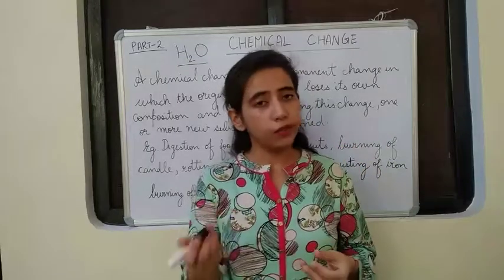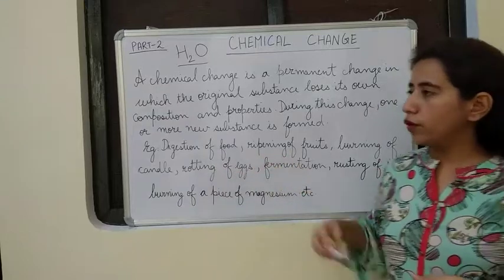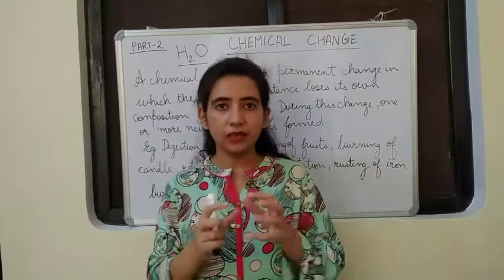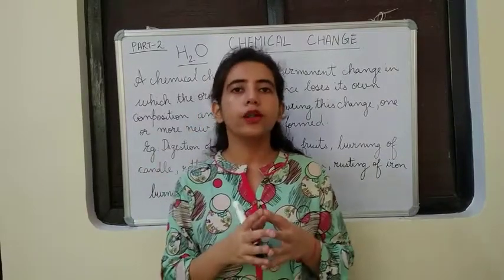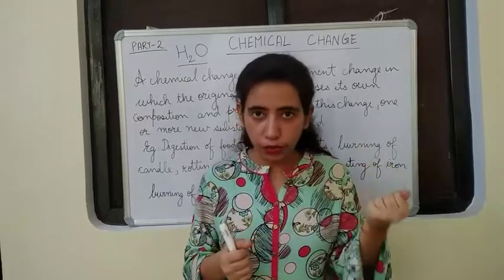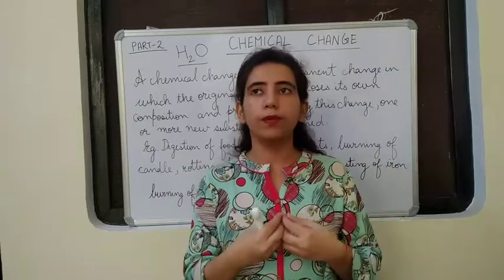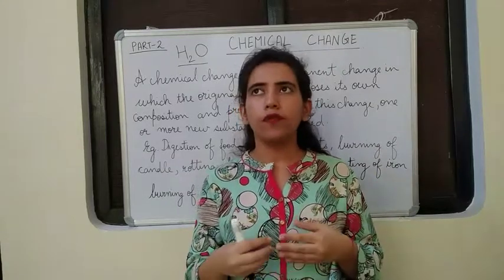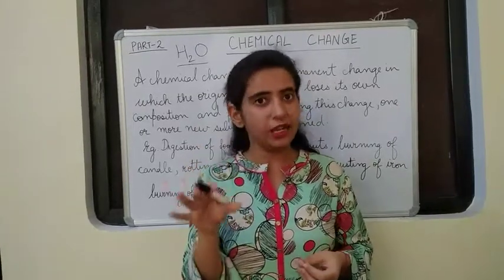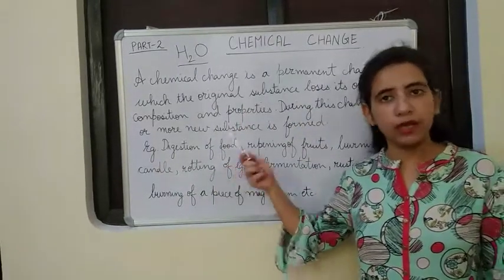Alright. We can see a few more examples. Digestion of food. The digestion of food takes place in our body also. When we eat food, it is digested in the digestive system. Our body produces so many enzymes and it takes out the required nutrients from that. And that only we utilize for building our body or for growth. You study about all this in detail in biology. Okay, but you should know that digestion of food is a chemical change.